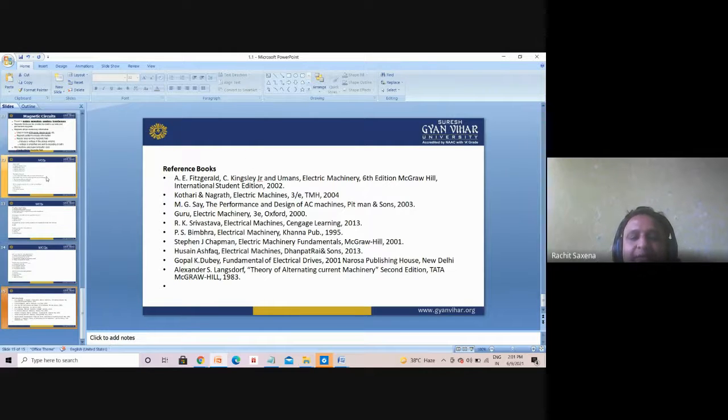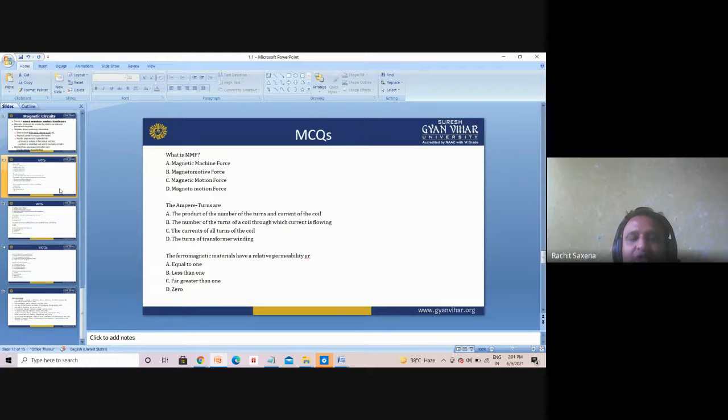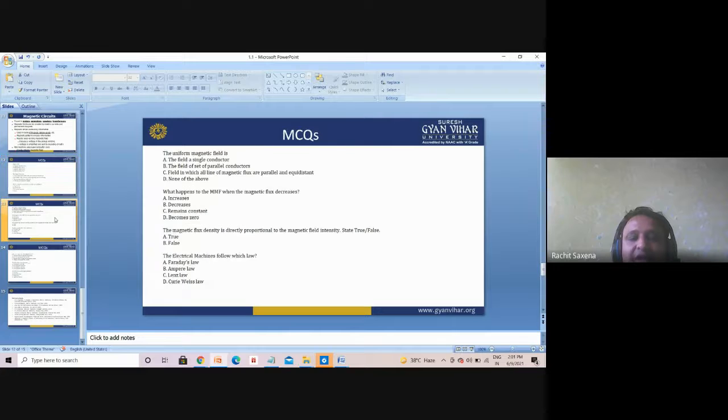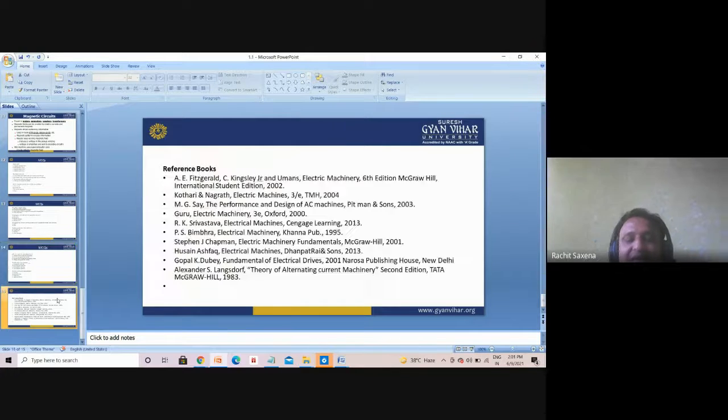Now these are the MCQs. Just go through them and try to solve them. Multiple choice questions for you. You'll find these types of questions in competitive exams also. And these are the references, so you can go through them. These books are available in the library. Later on I'll also send you the notes, and you will find this whole thing in the notes also. So lecture 1 totally deals with the magnetic circuit.